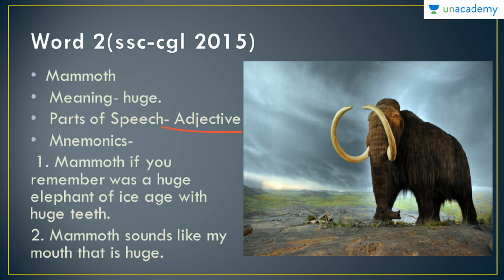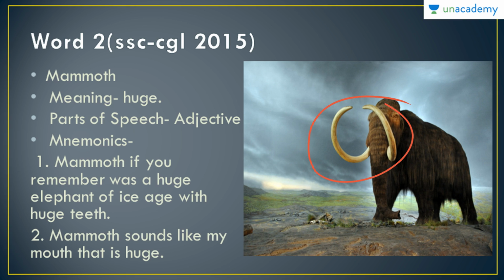The first is, mammoth, if you remember, was a huge elephant of the Ice Age with huge teeth, and this is the picture of a mammoth. During the Ice Age, it is believed that there was this kind of elephant which had huge teeth, and that kind of elephant was called mammoth.